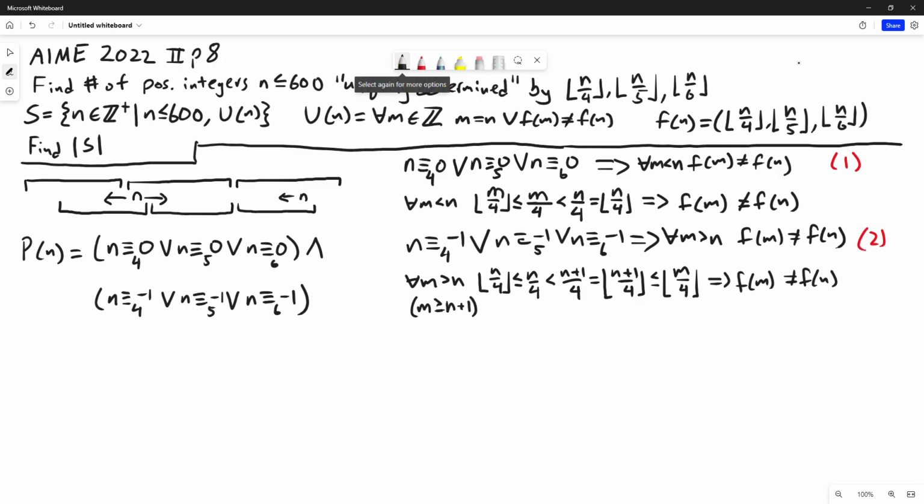So if 1 and 2 are both true, we can say for all integers m, m will either be equal to n or it will be greater than or less than. But in either of those two cases, we've shown f of m does not equal f of n. And this is exactly u of n, right? Let me just check. Yep. So we've shown more formally that p of n implies u of n.